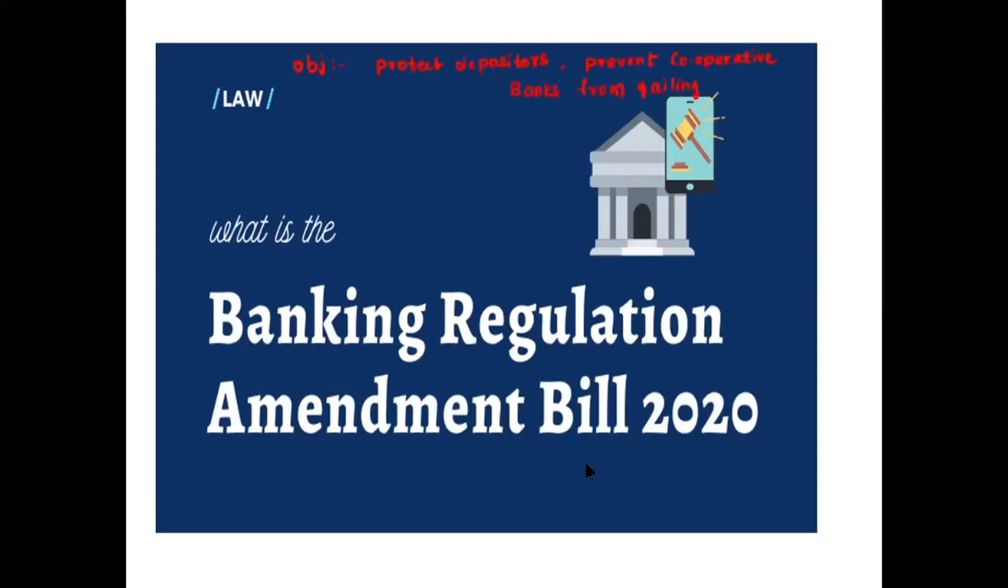Generally, you see how these cooperative banks work. First of all, we have to know how cooperative banks work and what the amendments are. We also have to see the differences between the cooperative banks and the other banks. Commercial banks are regulated by the RBI under this act.